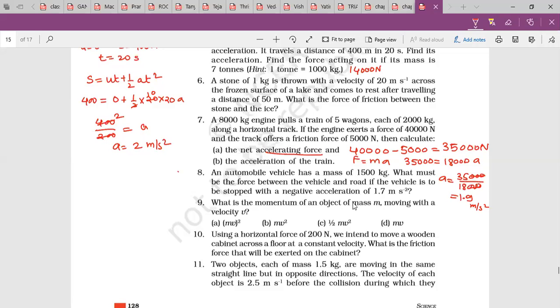What is the momentum of an object of mass m moving with a velocity v? Momentum is mass into velocity, so mv.